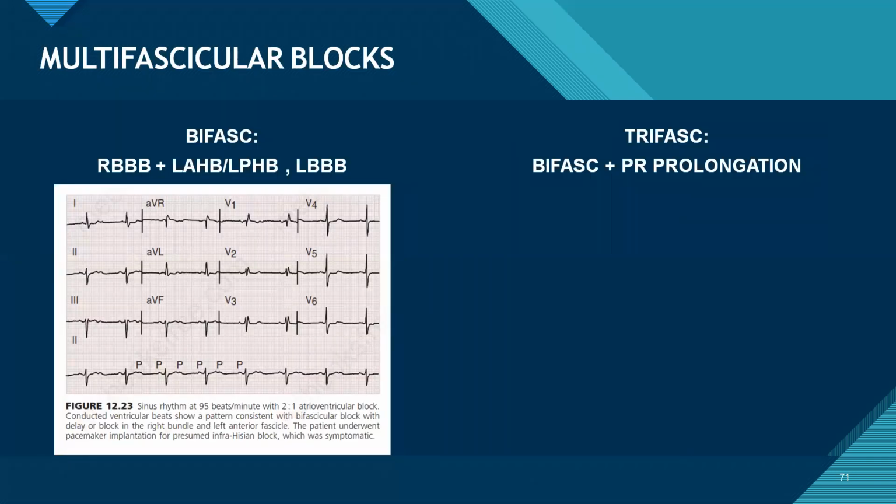Coming to multifascicular blocks, typically bifascicular block is defined as RBBB plus LAFB or LPFB. We take LBBB also as bifascicular.